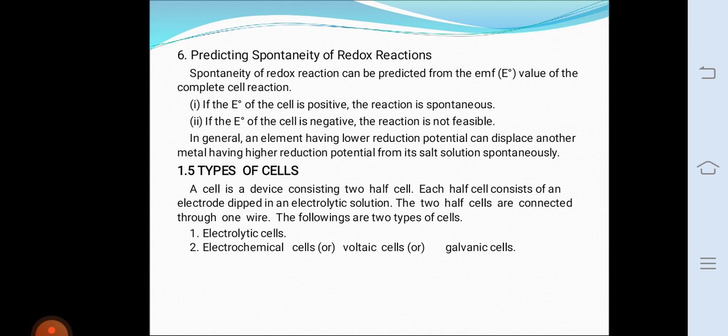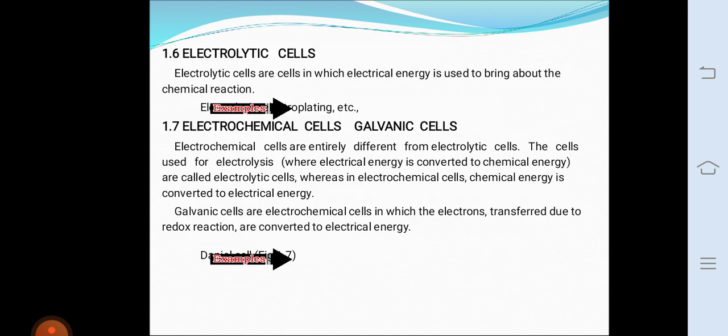The cells used for electrolysis are called electrolytic cells, whereas in electrochemical cells chemical energy is converted into electrical energy. Galvanic cells are electrochemical cells in which the electrons transferred due to the redox reaction are converted to electrical energy. So, the cell diagram or construction is shown in the figure.